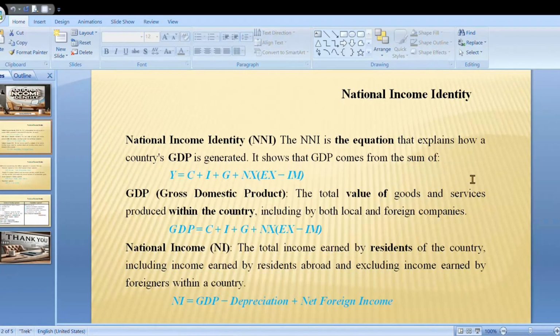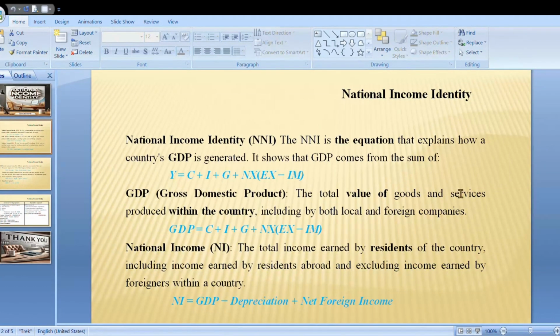Although the two equations look the same, there is a small difference between them. The national income identity is the equation. The equation is called national income identity. Besides, using this equation, we will find some value. The value of goods or services is called GDP.